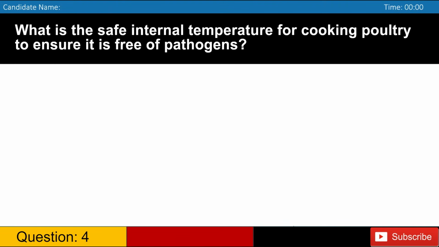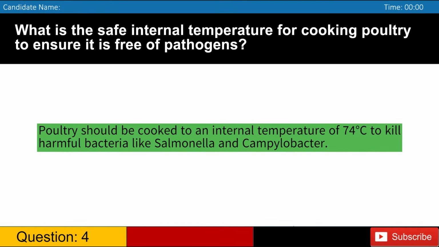What is the safe internal temperature for cooking poultry to ensure it is free of pathogens? A. 60 degrees Celsius. B. 65 degrees Celsius. C. 70 degrees Celsius. D. 74 degrees Celsius. Answer: D. Poultry should be cooked to an internal temperature of 74 degrees Celsius to kill harmful bacteria like Salmonella and Campylobacter.